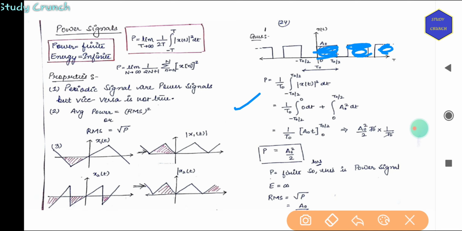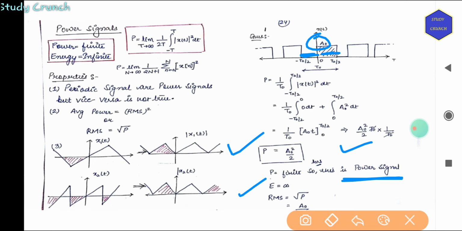For minus t naught by 2 to 0, this part is 0, so integrating 0 dt. Then for 0 to t naught by 2, this is a naught square, because we have amplitude a naught. So this will give us a naught square by 2. So power is a naught square by 2. P is finite, so this is a power signal, and energy is infinite in this, and RMS is root P, so root P will be a naught.